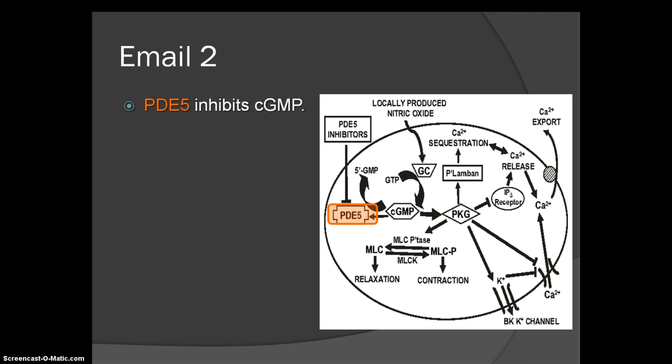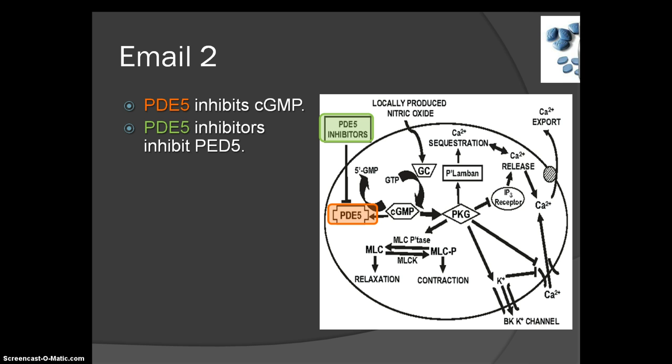This enzyme inhibits the cGMP, and that causes the cellular response of erection to stop. Because cGMP is continuing the process, if you break the enzyme, the whole process won't work. It makes sense. Then there are PDE5 inhibitors which, true to their name, inhibit PDE5 to prevent cGMP from being broken down by PDE5. And an example of such an inhibitor would be Viagra.